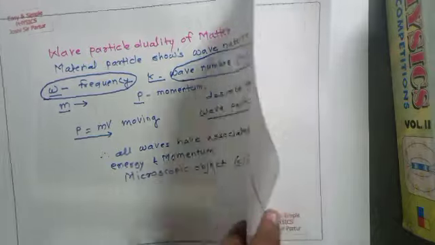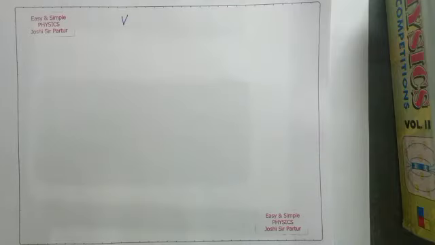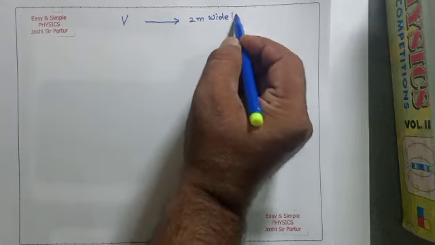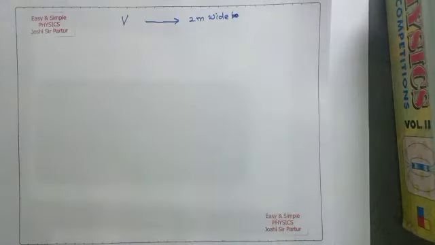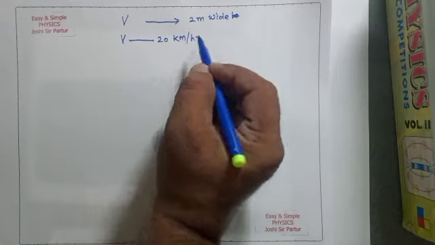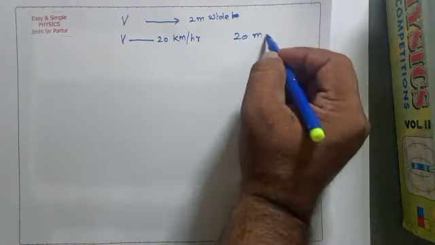For this explanation, we have to consider an example. A child running with speed v on a path 2 meter wide, or a car moving with speed v of 20 kilometer per hour on a road 20 meter wide.